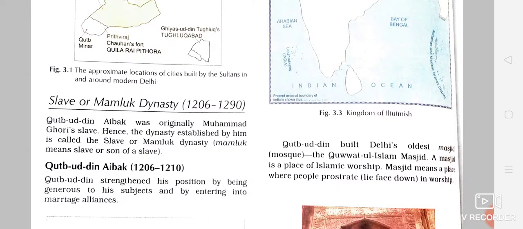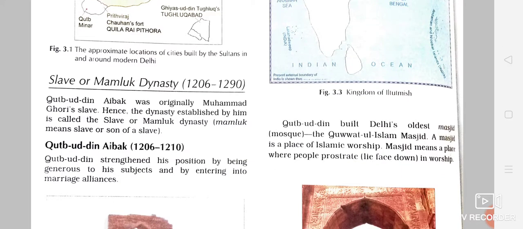So the first dynasty of the Delhi Sultanate is the Slave or Mamluk dynasty, and the time period was that it started in the year 1206 and lasted till 1290. Now we are going to read in detail about the main rulers of the Slave or Mamluk dynasty. Qutbuddin Aibak was the founder of the Slave dynasty.